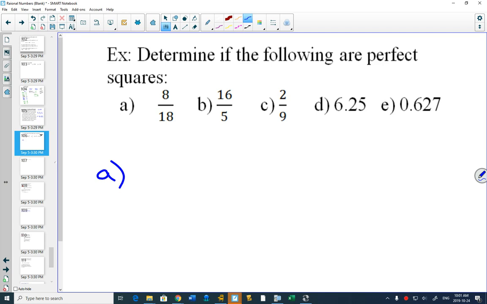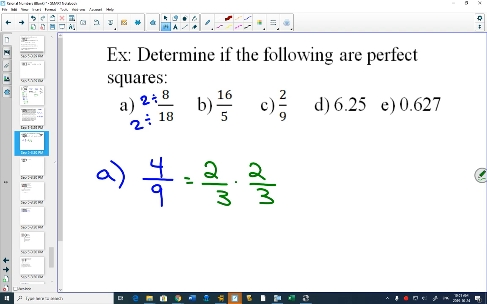Is 8 over 18 in lowest terms? What can you divide each of them by? You can divide each of them by 2. It would become 4 over 9. Divide that one by 2. Divide that one by 2. It is a perfect square. Why? Because the top number is 2 times 2 and the bottom number is 3 times 3.